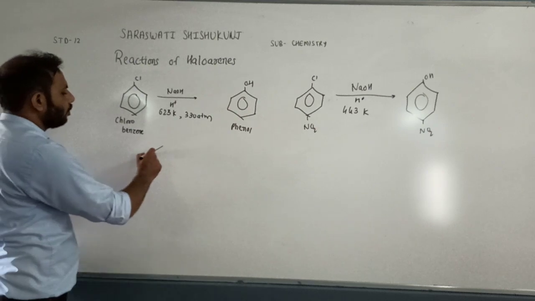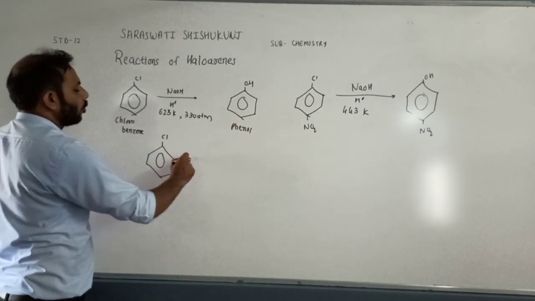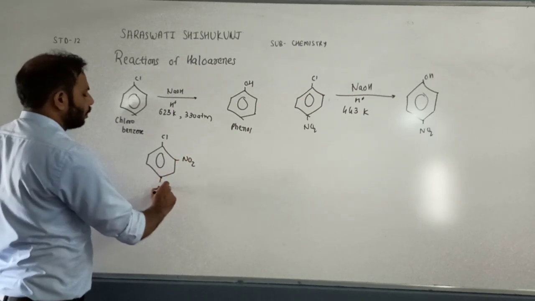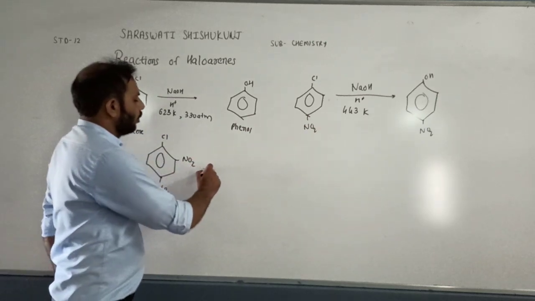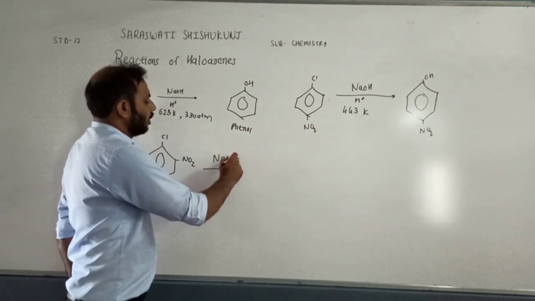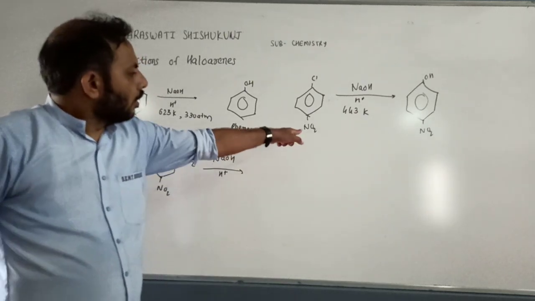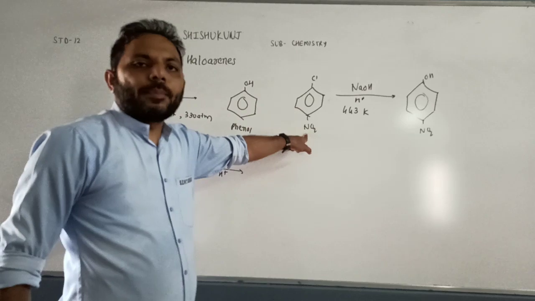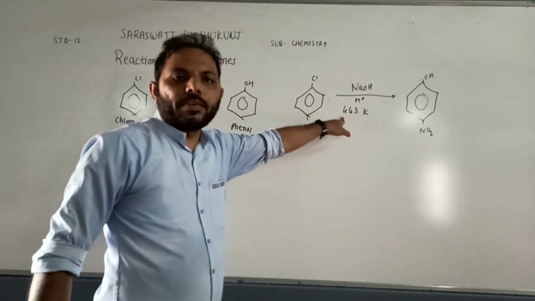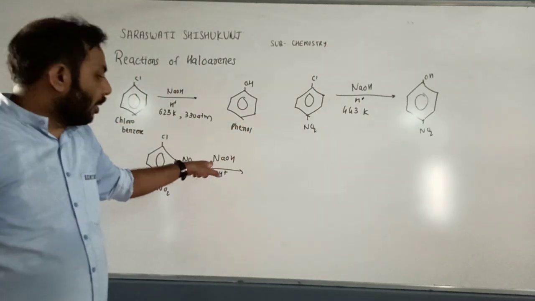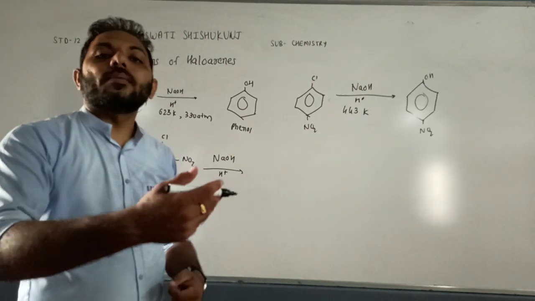Suppose two nitro groups are there, and it reacts with NaOH in presence of protic solvent. But here again, because of the nitro groups, the temperature requirement becomes less. With one nitro group the temperature is 443 Kelvin compared to 623 Kelvin, but because of two nitro groups, the temperature requirement is still less.